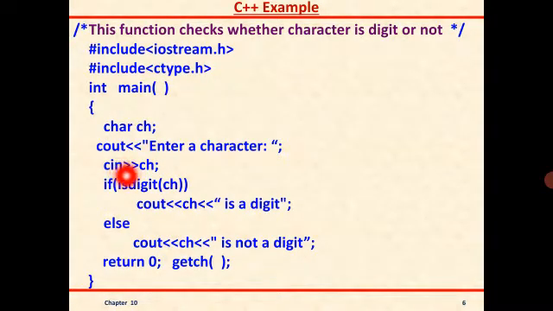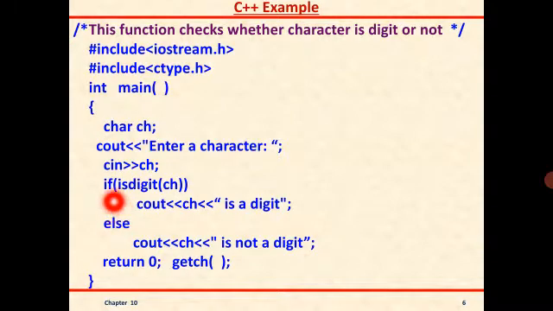Then cin is a statement which is used to accept the value from the user. Okay, cin ch. See here students, I ask the user to enter any character. As the user enters any character, it will be stored in ch. Now I am using the if statement. All of you know in C++, whenever we want to check any condition, these are conditional statements, we can use the if statement. Here I have used the if else statement. So I'm checking one condition. What condition am I checking? The entered character is a digit or not a digit.